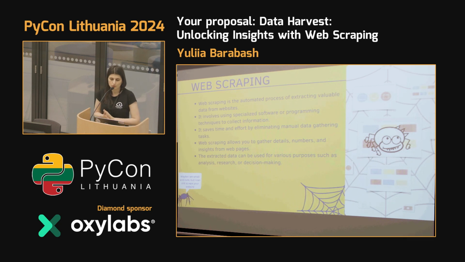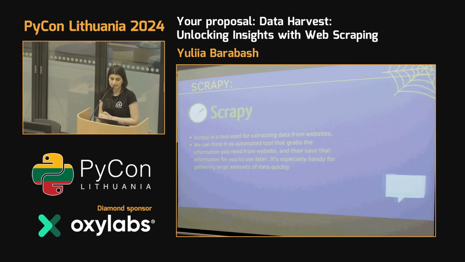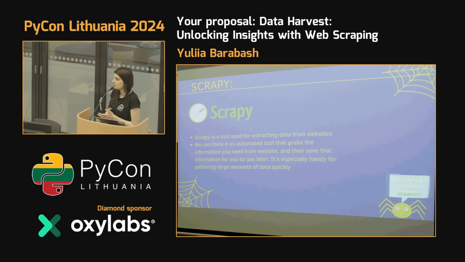Also right now for artificial intelligence, we need to collect data as well. We need to train our models, and for training our models, we know that we need to have a lot of data. That's why it's nice to have a tool like web scraping, where we can collect our data. But do we have something in Python that can ease our life? And we have it. It's called Scrapy. Basically, it's a Python library that contains basic functionality that you need for collecting data.